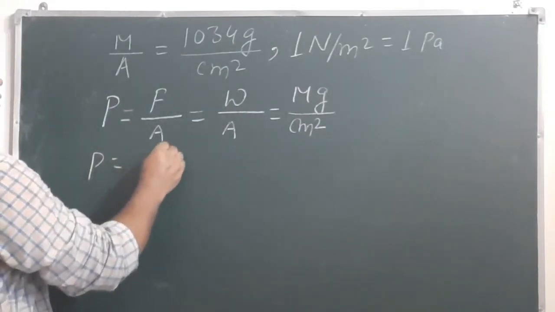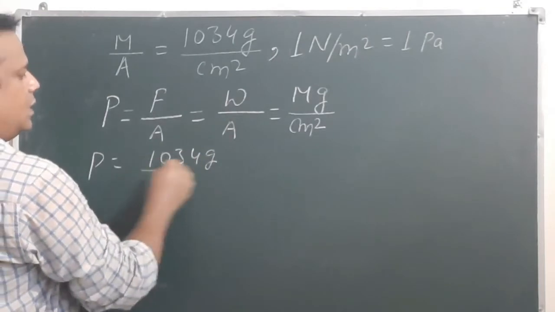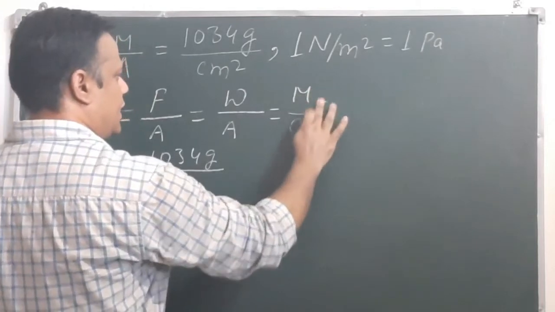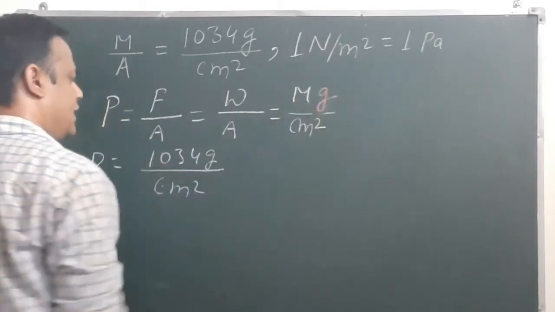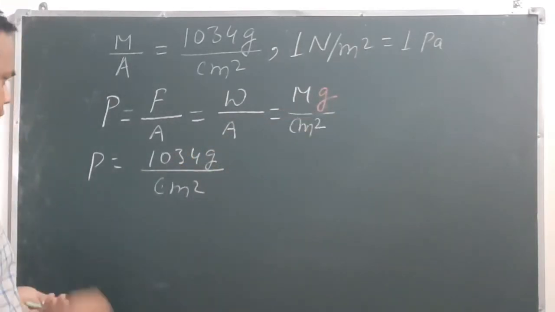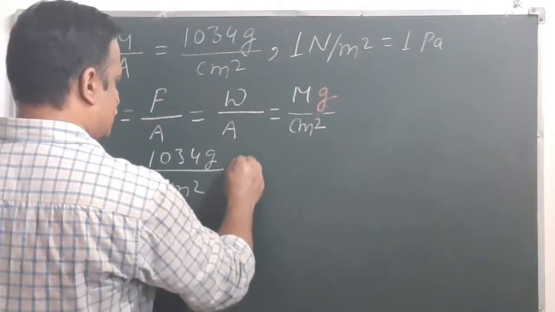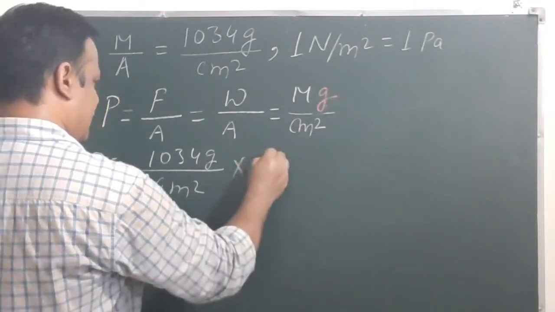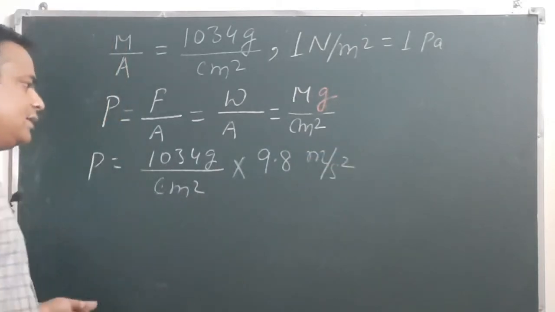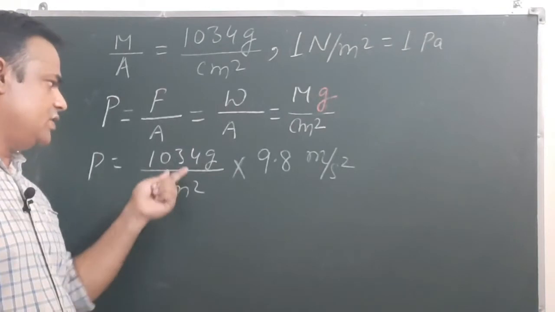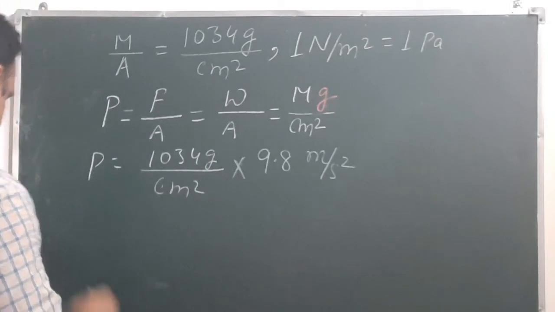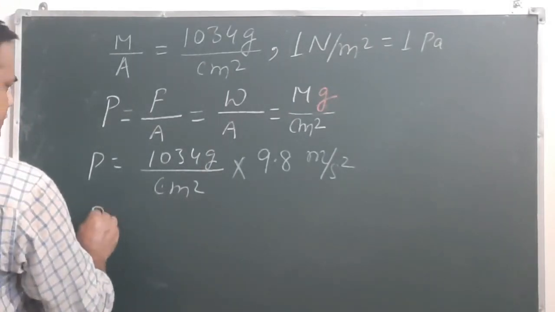So we can put this value 1034 gram per centimeter square, and then we have acceleration due to gravity. This is the gram notation, and this is acceleration due to gravity, whose value is 9.8 meter per second square. Here the basic problem is that this value is in CGS while this value is in SI. So first we have to convert all CGS values into the SI system.